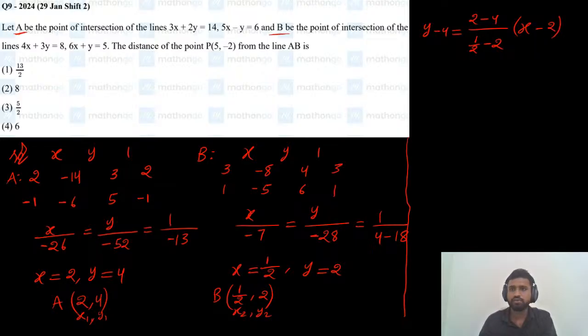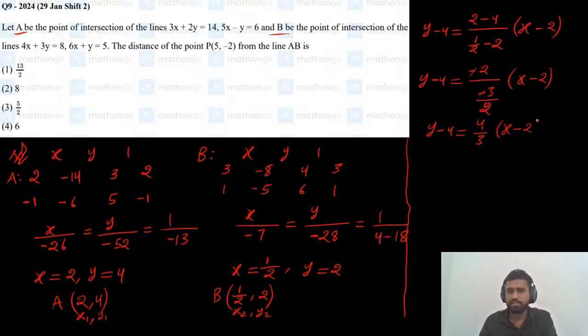Okay, x minus 2. Now y minus 4 equals minus 2 divided by 2 is the LCM, and minus 4 plus 1 is minus 3. So here x minus 2. Now minus and minus cancel, y minus 4 equals 4 by 3 into x minus 2.